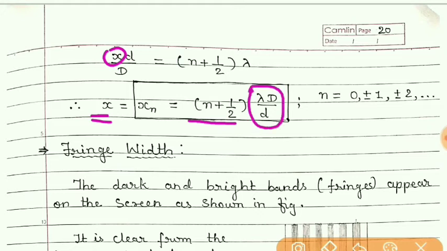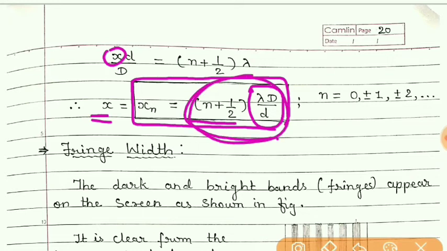So this is the condition for destructive interference. For all these positions, we'll get the dark bands on the screen.